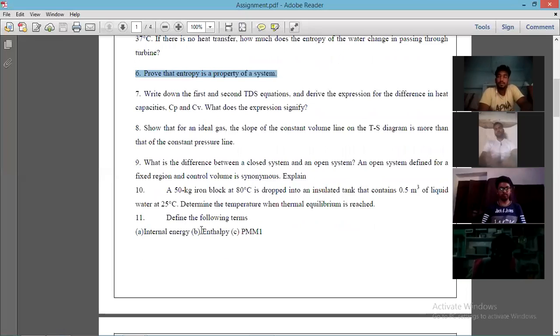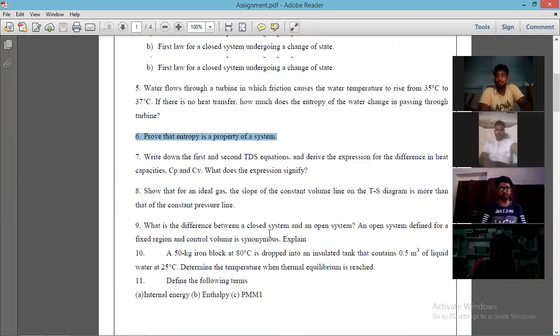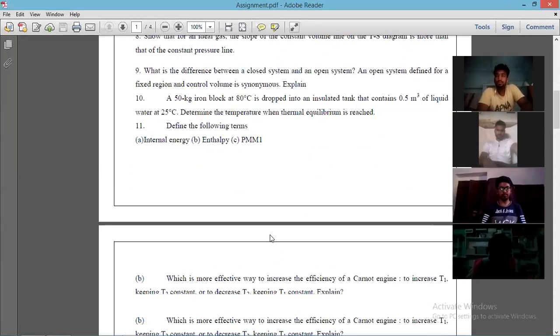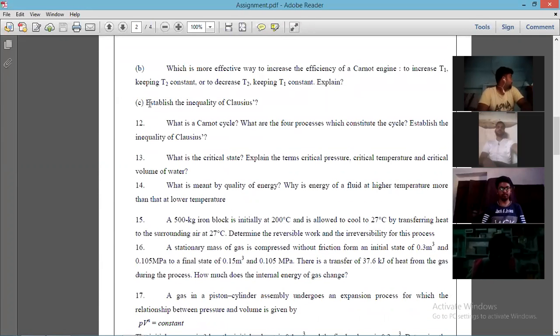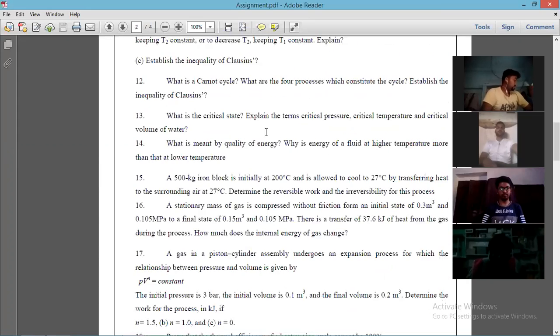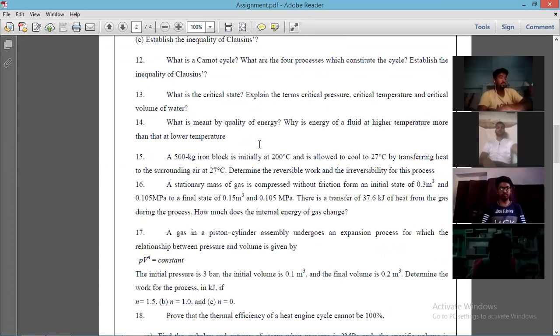You can define the internal energy, enthalpy, PMM1, theory part. Establish the inequality of Clausius, already done. Carnot cycle, what are the various four processes? Okay. So I think most of the questions from the assignment are done.